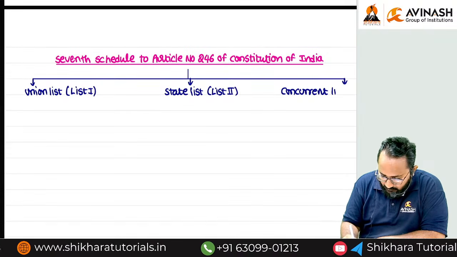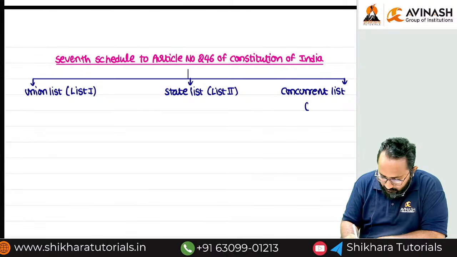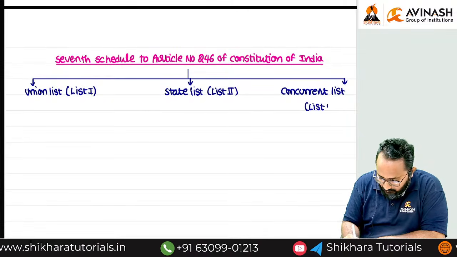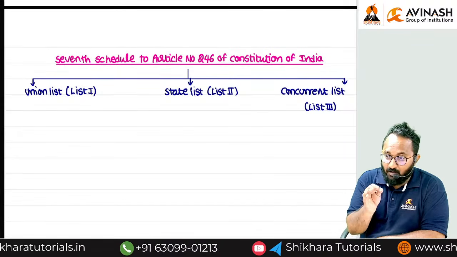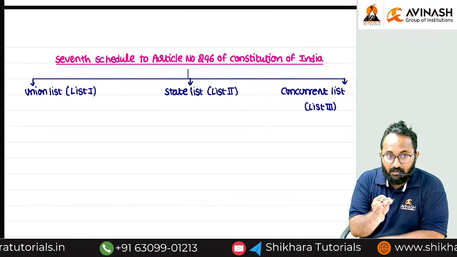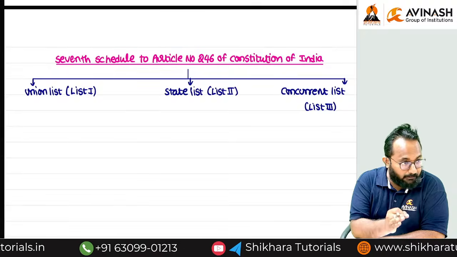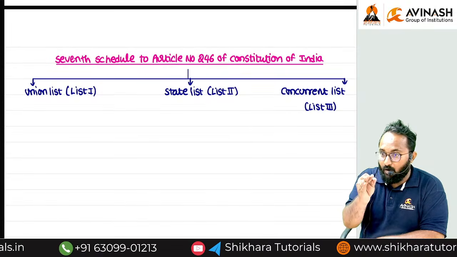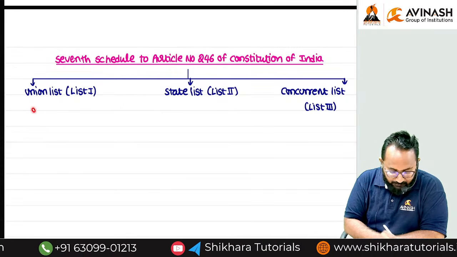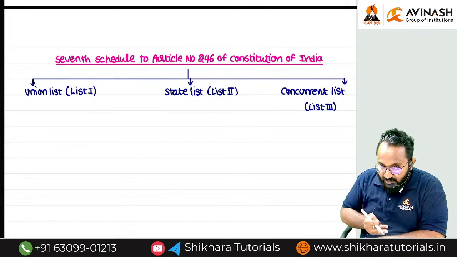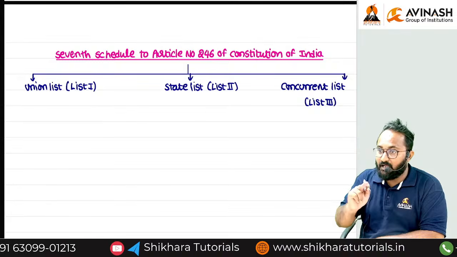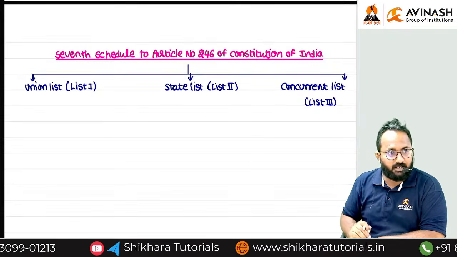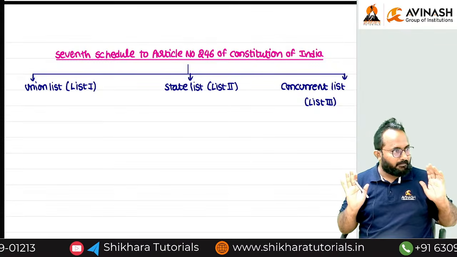Concurrent list. This we can call as List 3, right? Whatever the laws framed by the central government in the parliament till now, these are all the laws mentioned in the union list of the 7th schedule to Article 246 of the Constitution of India.